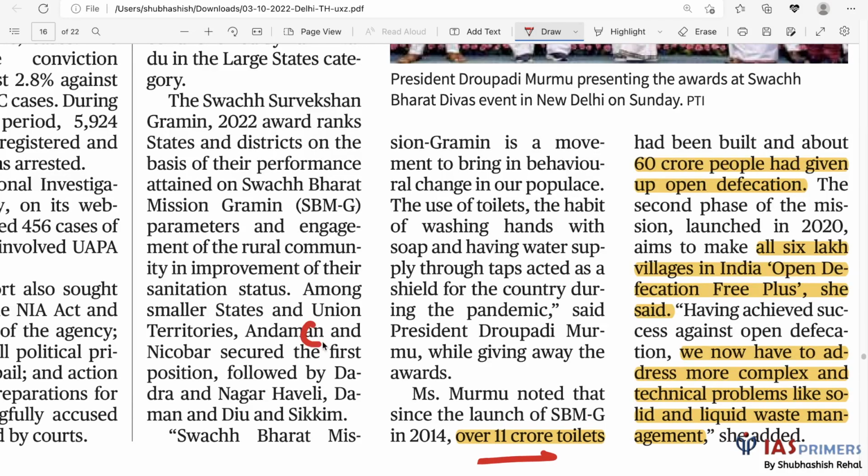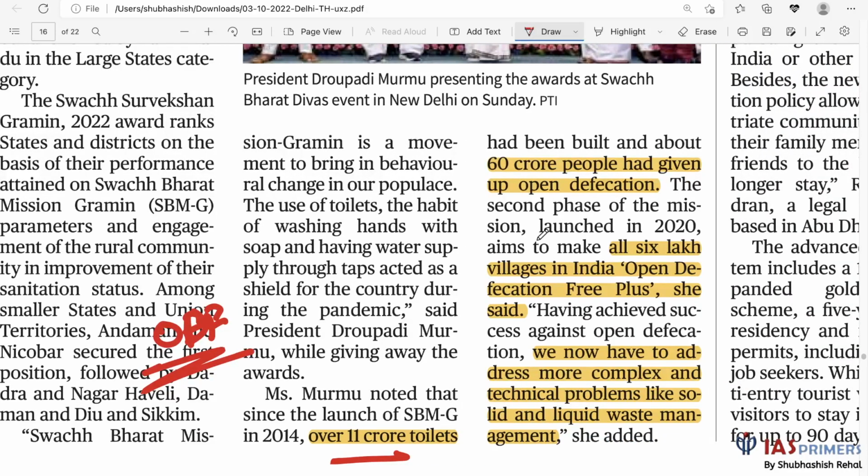Naturally open defecation free, which is one target. For this, over 11 crore toilets have been built and about 60 crore people have given up open defecation. So all 6 lakh villages in India are declared open defecation free plus.